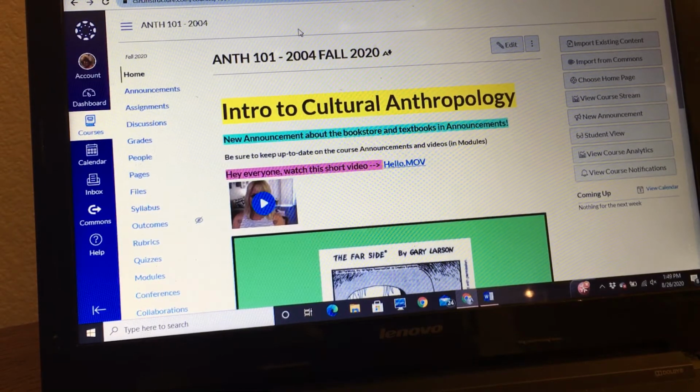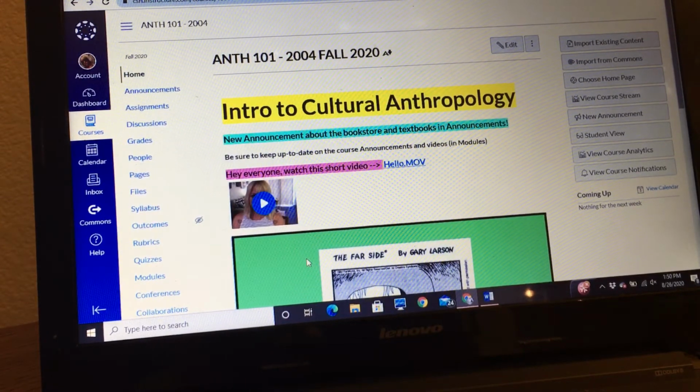So before we get started, I just want to say, hopefully this view is fine, you can see everything clearly. And also, as I'm going through a few of these things on Canvas, just know that my instructor view might look slightly different from your student view, but for the purposes of this announcement, it should be fine.